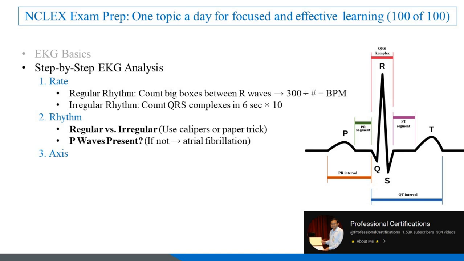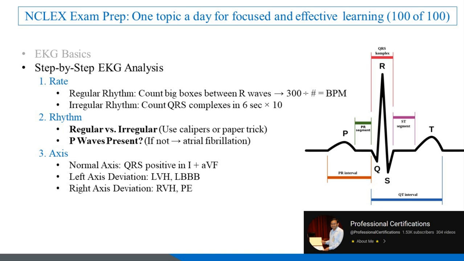3. Axis, normal axis. A normal axis is indicated when the QRS complex is positive in both leads I and AVF. Left axis deviation. Left axis deviation can be seen in conditions like left ventricular hypertrophy, LVH, and left bundle branch block, LBBB. Right axis deviation, right ventricular hypertrophy, RVH, and pulmonary embolism, PE, can cause right axis deviation on an EKG.